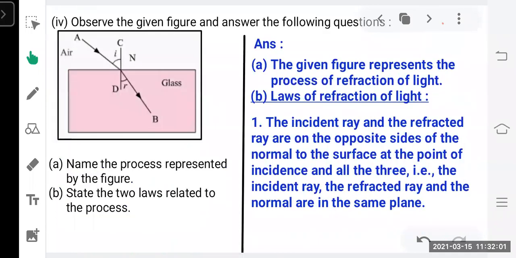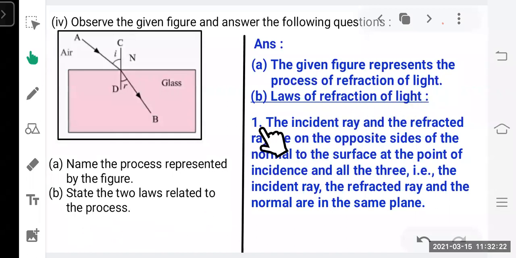Fourth question, observe the given figure and answer the following questions. You can see the figure here. Now the question asked is, name the process represented by the figure. So we have to write down the answer. The given figure represents the process of reflection of light. Second question states the two laws related to the process, the laws of reflection of light.